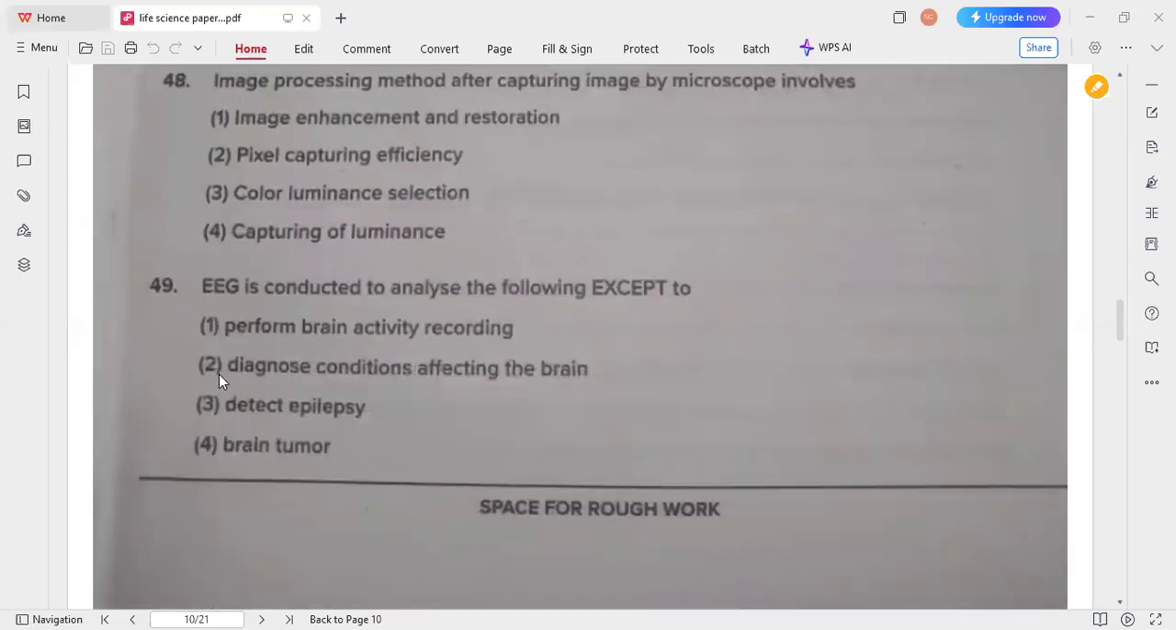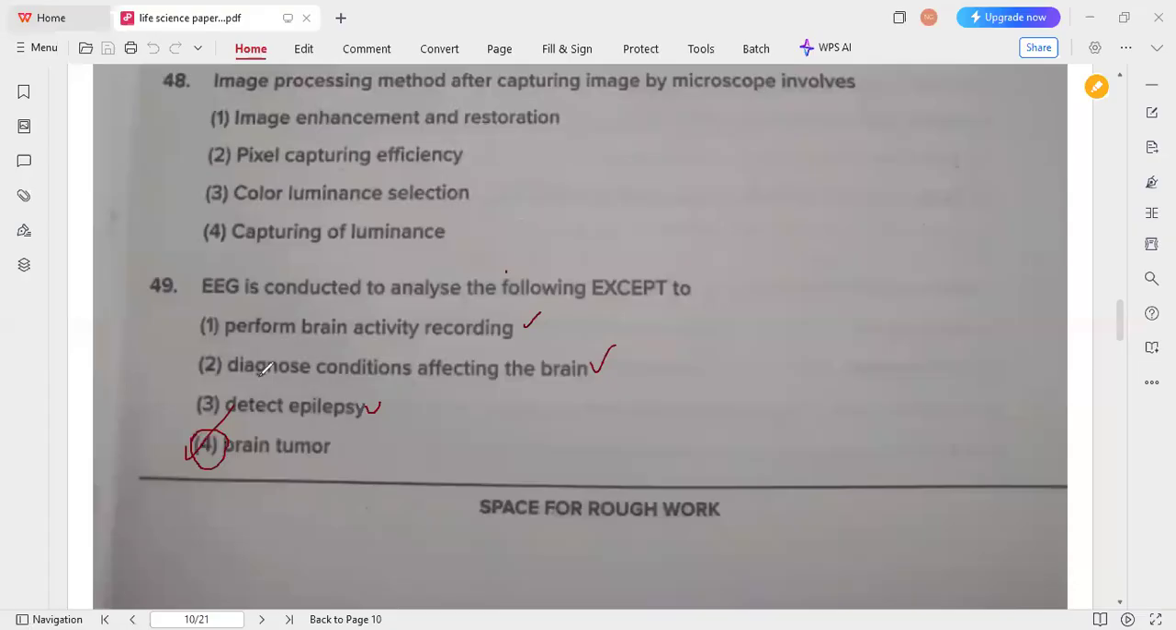So next one. Okay, so EEG is conducted to analyze the following except. So this EEG is conducted to analyze the brain activity and also the conditions which will affect the brain, as well as to detect epilepsy also, but which is not specific for the brain tumor. So that's why option 4 is the correct answer, because except this brain tumor, all these things can be analyzed with the help of this EEG, but not specific for the brain tumor. Okay, so option 4 is the correct answer for this 49 question.